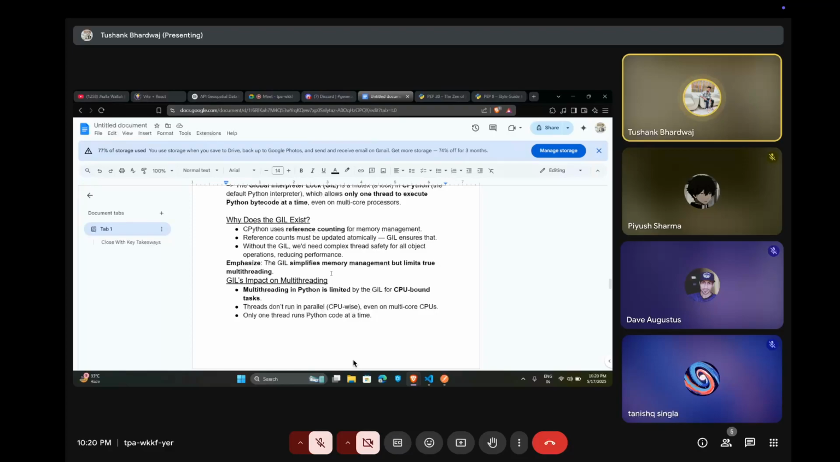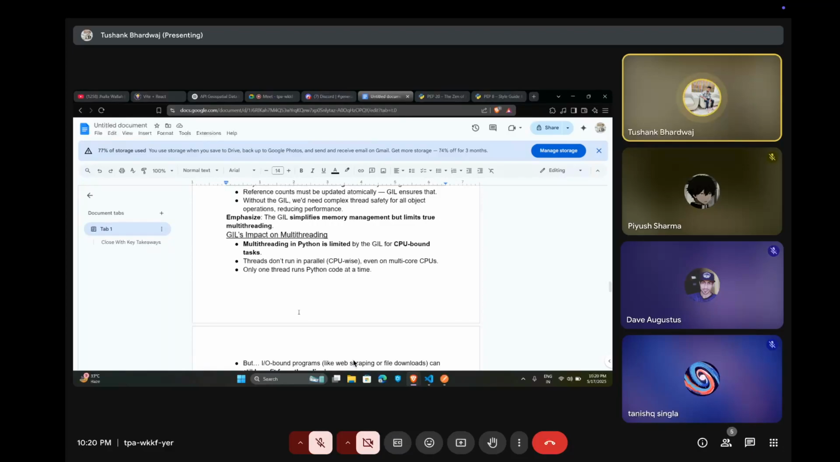CPython uses reference counting for memory management. Reference counts must be updated atomically. The GIL ensures that. Without the global interpreter lock, we would need complex safety for all object operations, reducing performance. The GIL simplifies memory management but limits multi-threading.